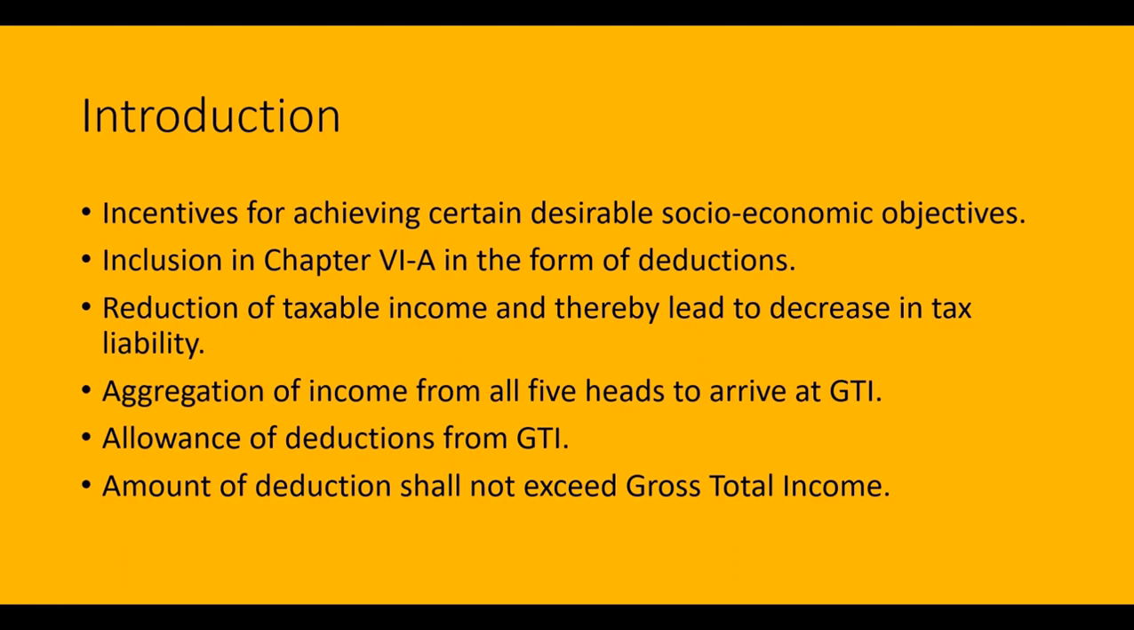So the gross total income is the aggregation of income from all the 5 heads, which does not include the long-term capital gain, the short-term capital gain which is subjected to tax under section 111A, and winnings from lotteries, as it is taxed at a flat rate. Then the assessee will be allowed to set off the losses under various heads. The resulting figure is what we call gross total income, and from such gross total income deductions will be allowed.